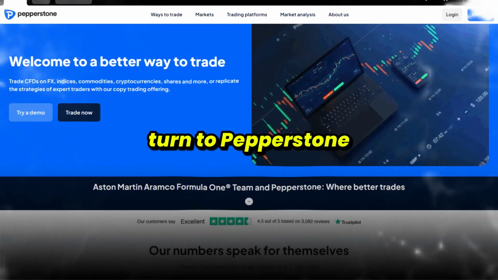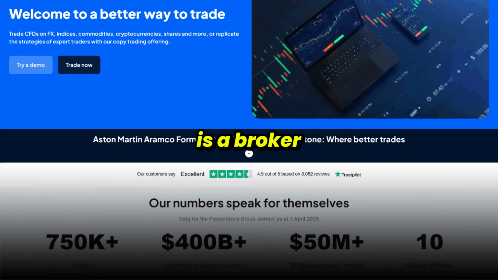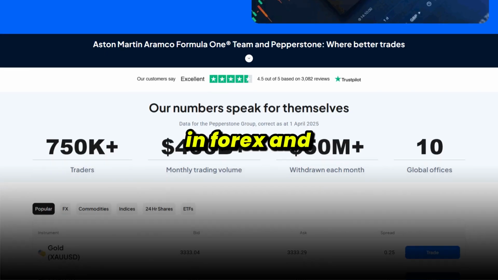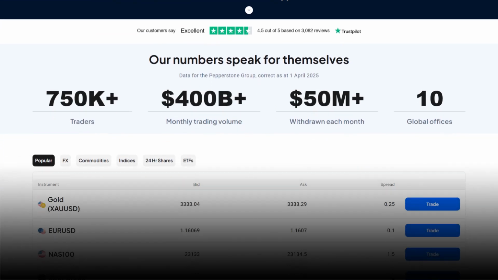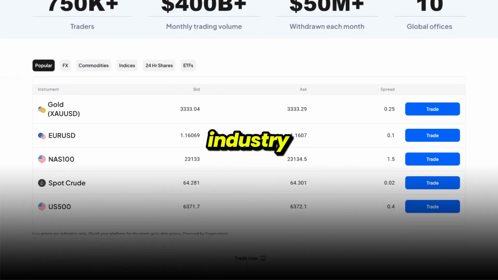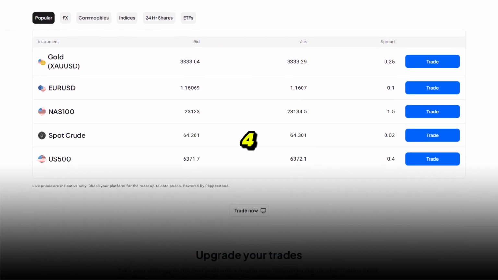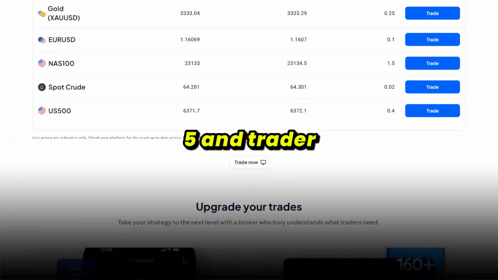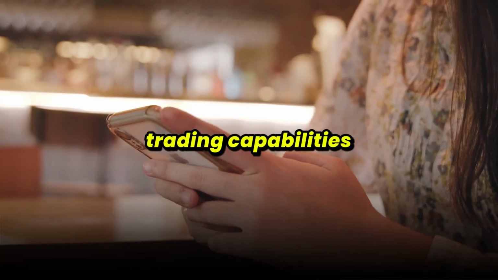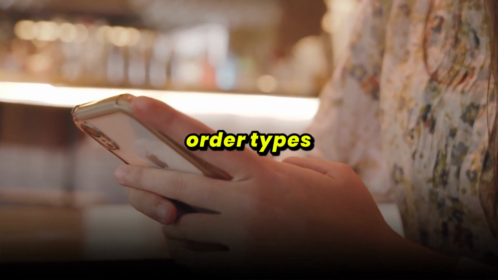Now let's turn to Pepperstone. Pepperstone is a broker that caters to more active and advanced traders, particularly in forex and CFDs. Instead of offering its own proprietary platform, it gives you access to industry-standard systems like MetaTrader 4, MetaTrader 5, and cTrader. This means you get professional-grade charting, algorithmic trading capabilities, and advanced order types.